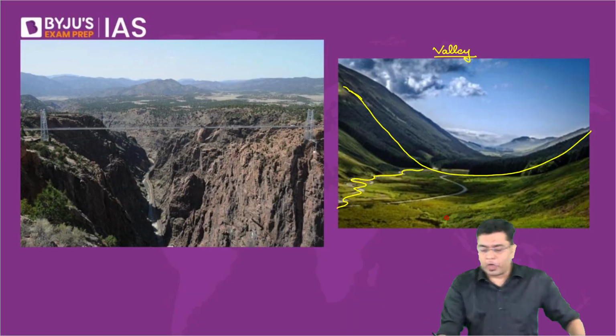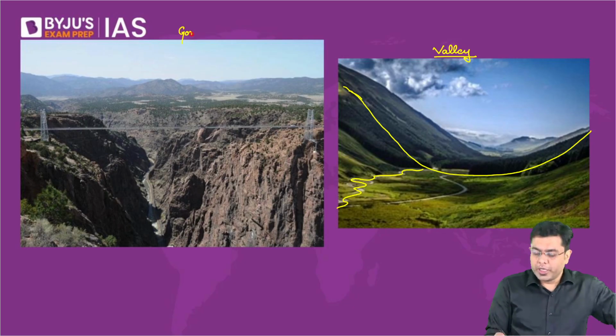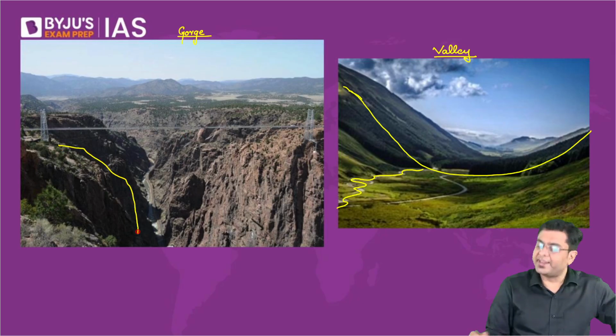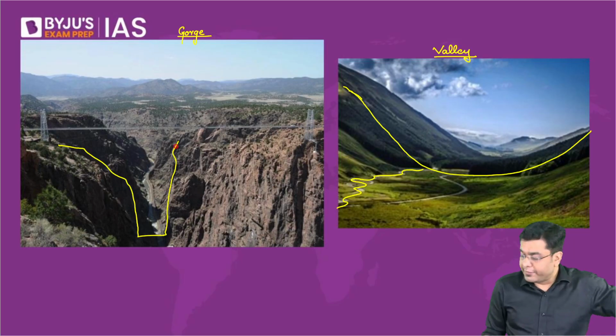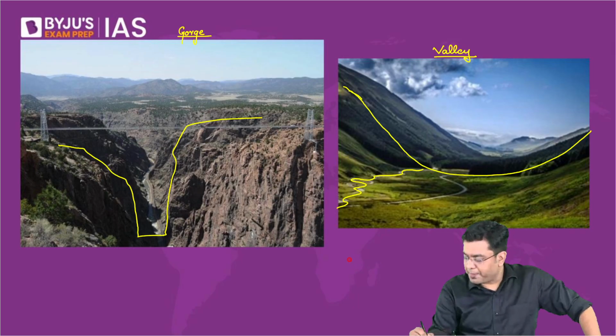Whereas when we talk about a gorge, it is not a gorge, by the way. Many of you have the pronunciation as George. It is not a George, it is a gorge. So in the case of a gorge, you will get a steeper portion, almost vertical wall-like section will be created. So overall, the valley will represent a kind of a feature like this.